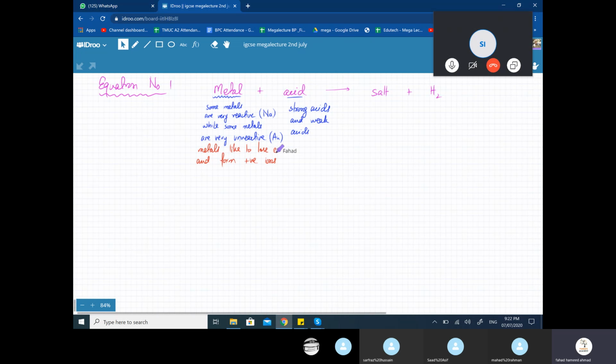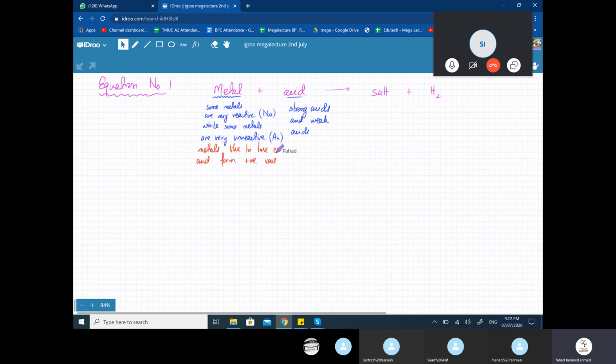A metal likes to lose electrons and form positive ions whenever it's going to react. But the issue with gold is that it probably has so many protons in its nucleus that it's very, very strongly attracted to its electrons and it doesn't like to lose electrons. So that's why there's a difference in reactivity. Some metals lose electrons very easily. For example, sodium has only 11 protons. It isn't holding its electrons very strongly. So it loses those electrons very, very easily.